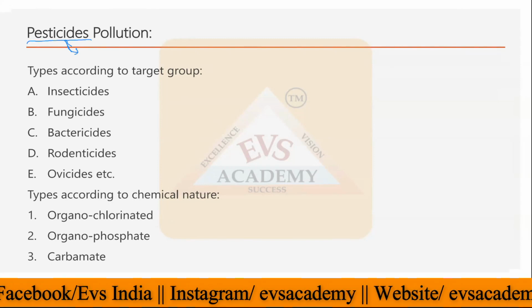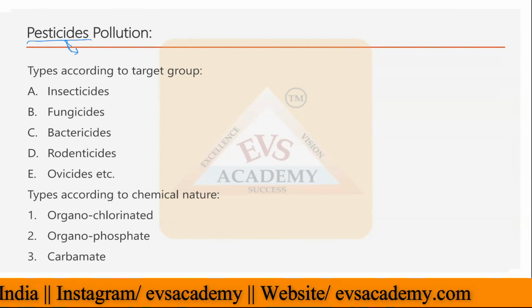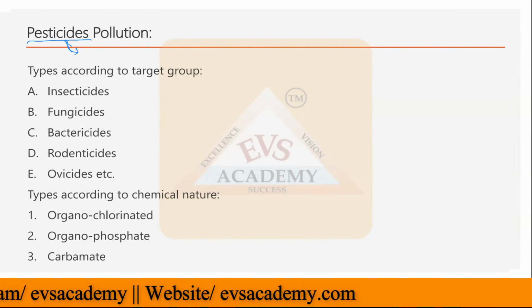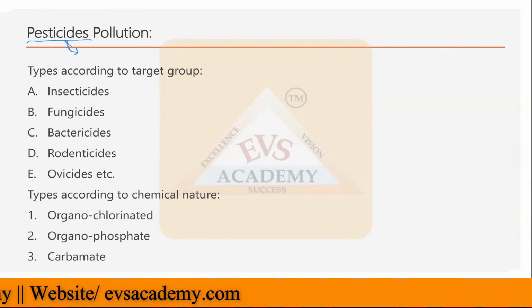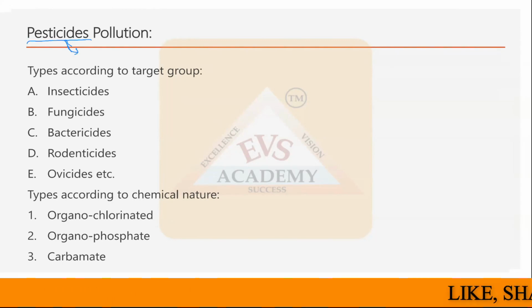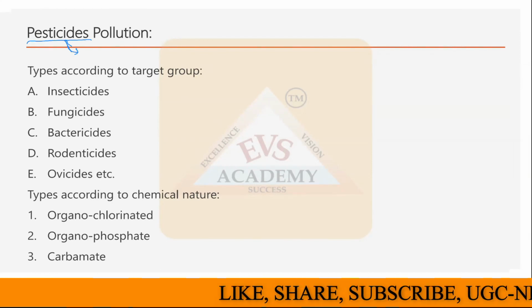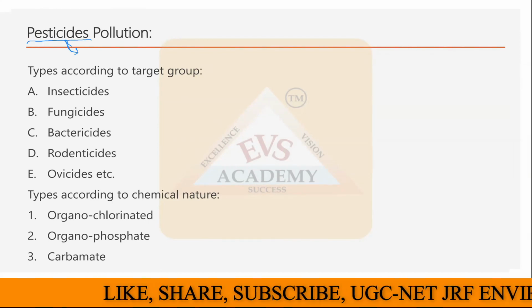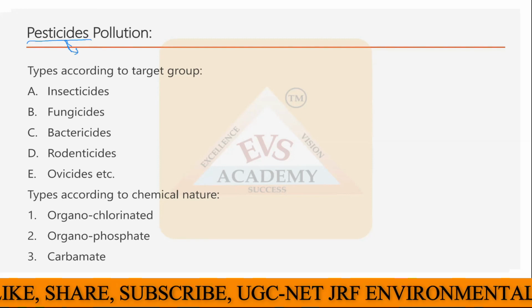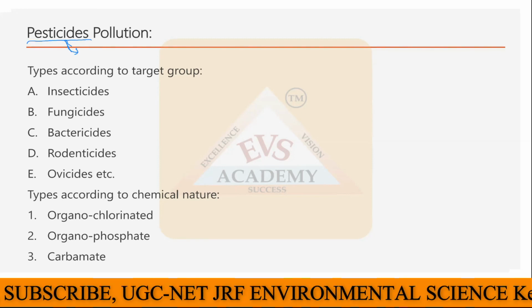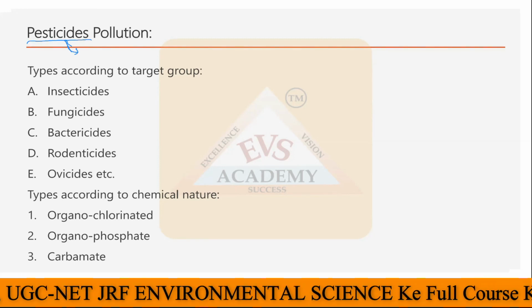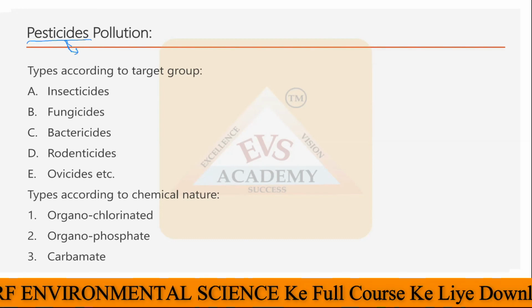Similarly, if you are using something to kill the fishes, that would be a piscicide. If you are using something to kill the fungus, that would be a fungicide. If you use any chemical to kill the eggs of the organism, that can be an ovicide. So that is how the names are created. So a pesticide is a chemical used to kill the pest present in the agricultural field mainly. So types of the pesticides here we have to discuss.